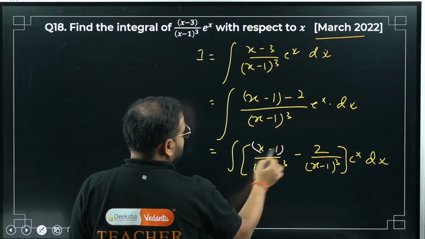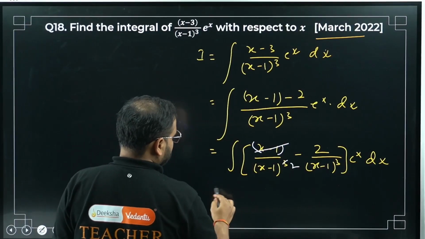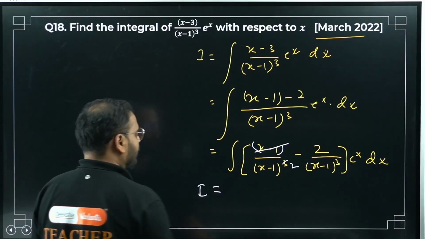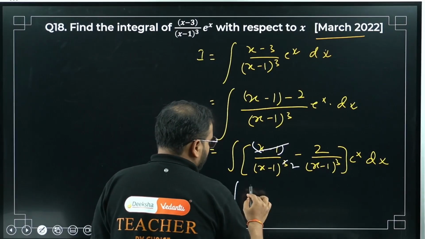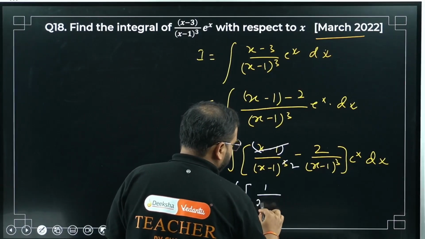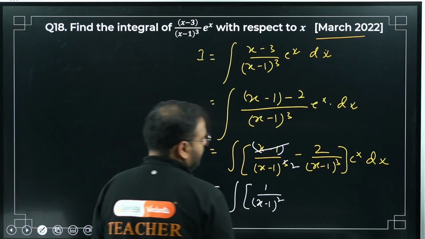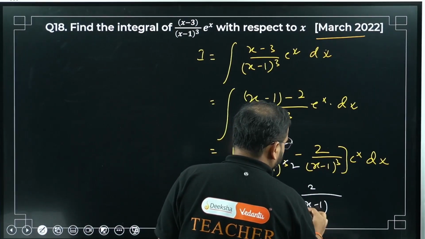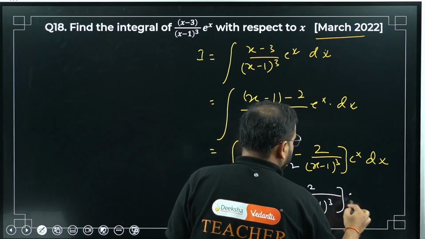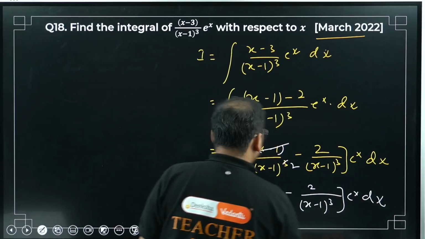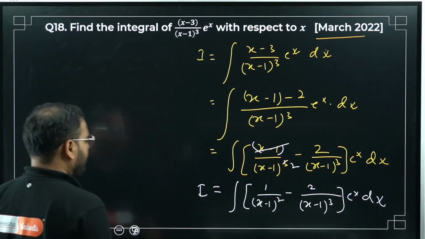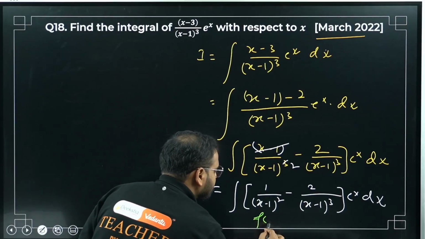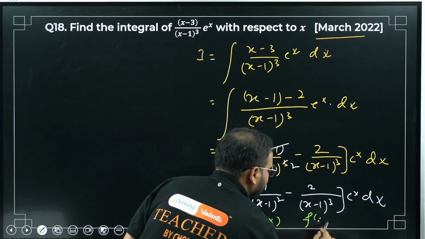This will cancel one of this with the numerator. So my integration I will become the integral of, please check, 1 upon x minus 1 the whole square, minus 2 upon x minus 1 the whole cube, e power x dx. Now if you know it, very good. This is my f of x here, sir. This is my f dash of x.